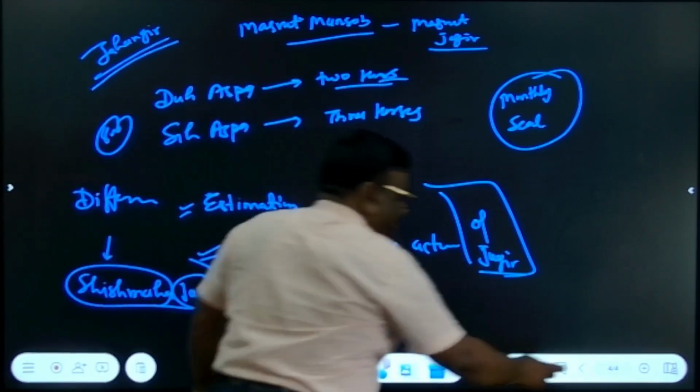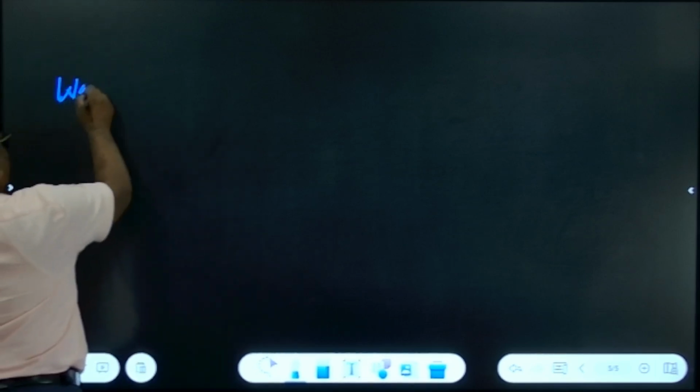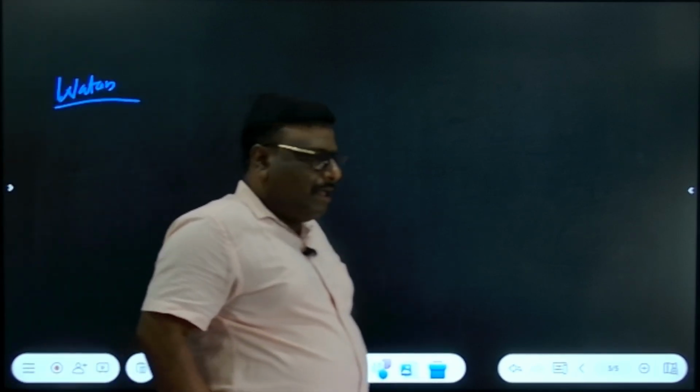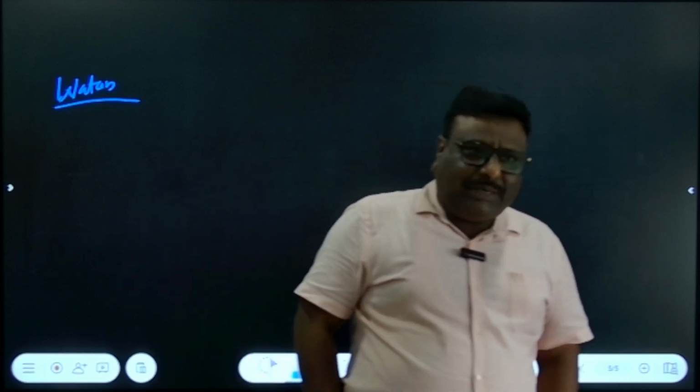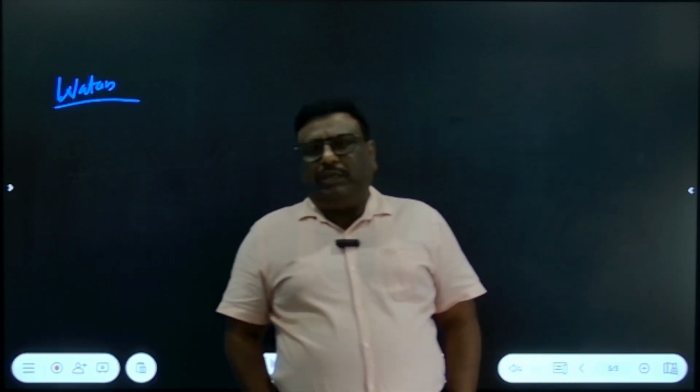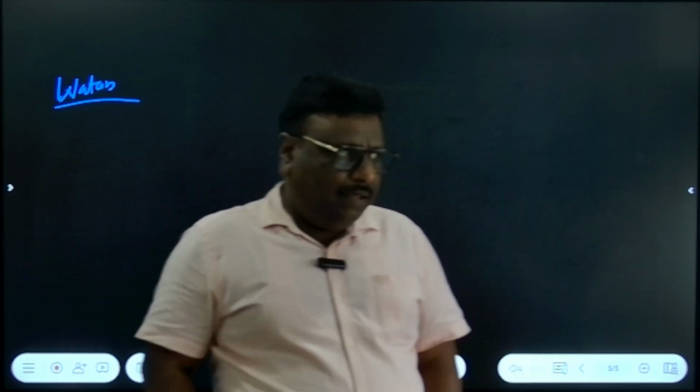Another term you find is the Watan Jagir. What is the Watan Jagir? Actually, Watan Jagir was the product of the mind of Akbar, and the concept of the Watan Jagir was used to fulfill the policy of Sulh Kul of Akbar.